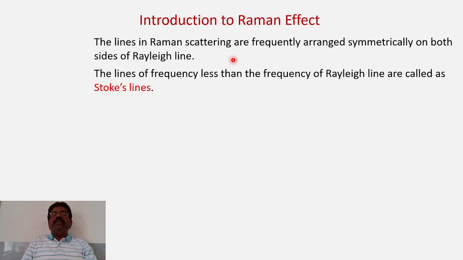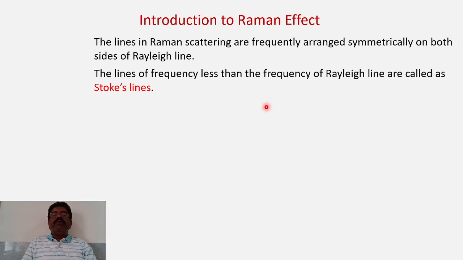The lines in Raman scattering are frequently arranged symmetrically on both sides of the Rayleigh line. To the left and to the right of the Rayleigh line, the two lines having slightly less frequency and slightly higher frequency are almost symmetrically placed most of the time.